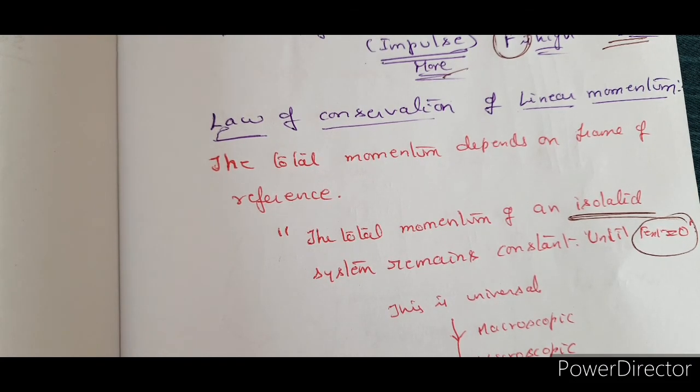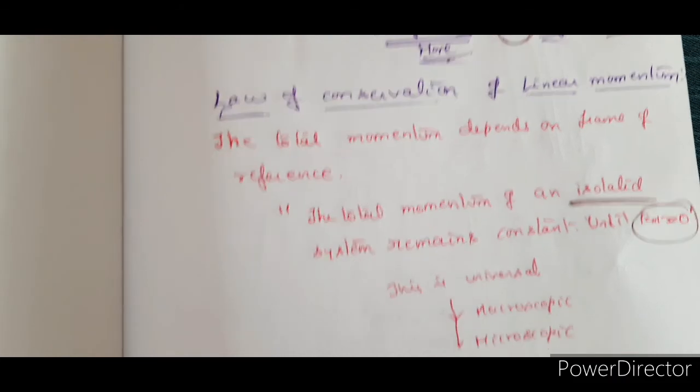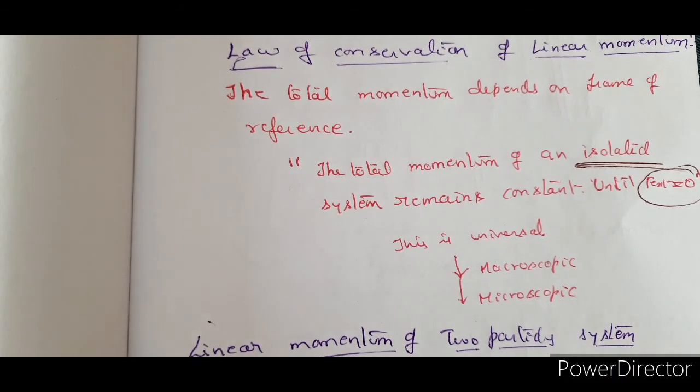That means when you talk about the particles deep inside the body, that is microscopic level, and when you talk about a huge system, that is macroscopic, this is followed by all the systems, right?